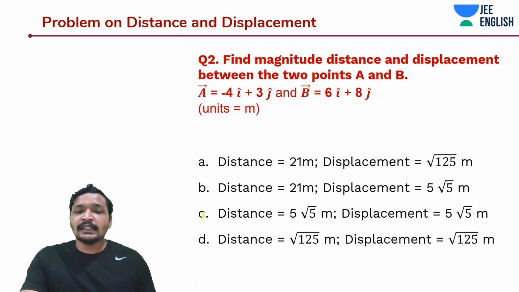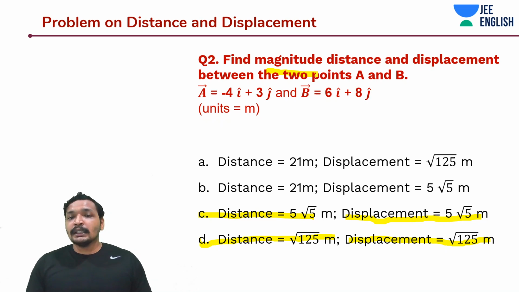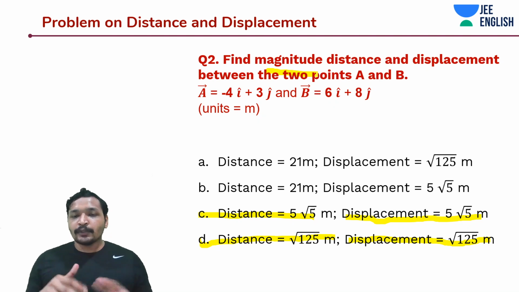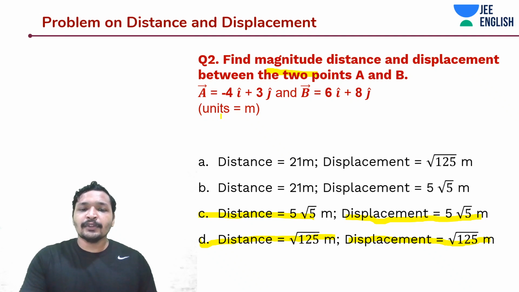One says the distance is 5 root 5 meters. The other says displacement is 5 root 5 meters. And in this case, distance is root 125 meters and displacement is also root 125 meters. So we are talking magnitude. Both are the same, but both were given in the problem. So in this case, you may want to mark both C and D.